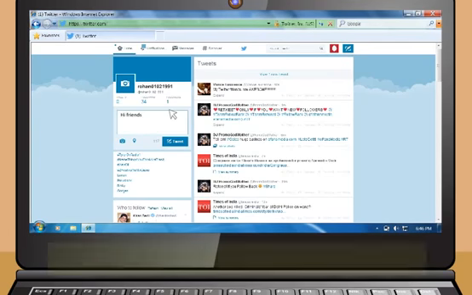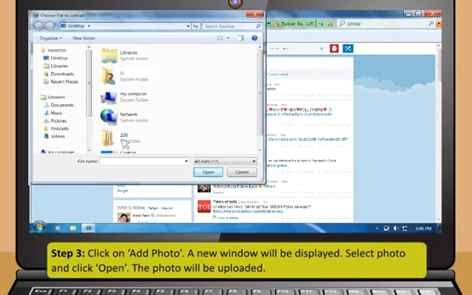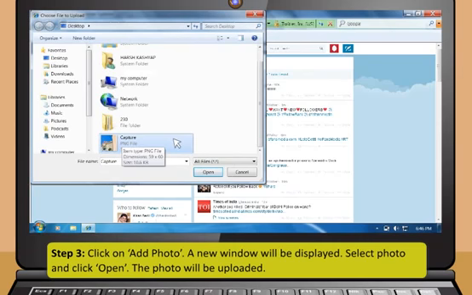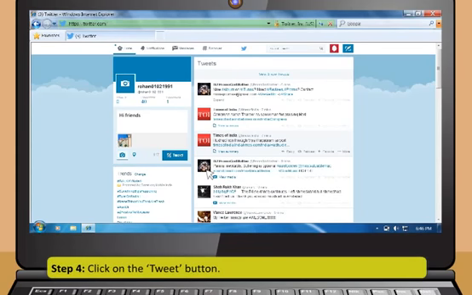Step 3. Click on Add Photo. A new window will be displayed. Select Photo and click Open. The photo will be uploaded. Step 4. Click on the Tweet button.